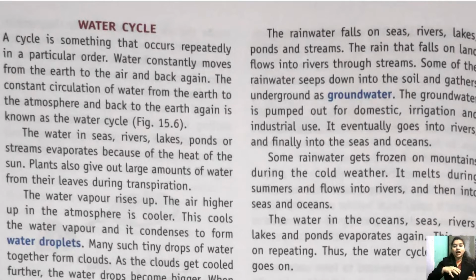Clear? Now at times what happens? The temperature is very low. If the temperature becomes very low, then that rainwater will convert into ice. It will freeze and be converted into ice, and we can feel the snowfall. Snowfall comes. Few of you must have observed it, felt it, or seen it in movies or on television. Everybody knows what snowfall is.